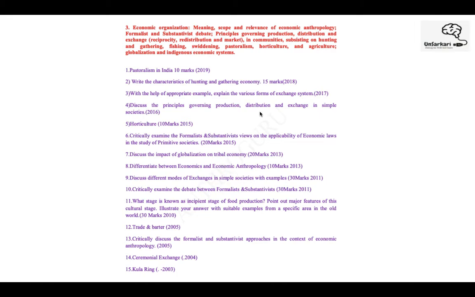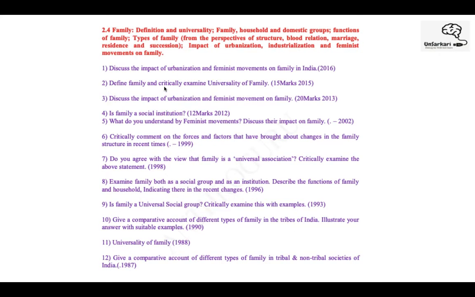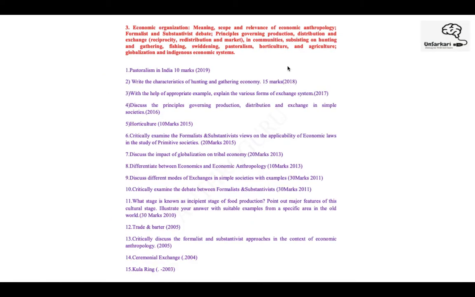Principles governing production, distribution, exchange. The formalist and substantivist debate, again they've directly asked this question. Impact of globalization on tribal economy. So you see, impact of globalization on tribal economy. Over here, there was impact of urbanization on family. Do you understand what kind of viewpoint the subject has? It is actually a dynamic subject, every day there is a kind of change. Every day there would be some new finding, which you can study and apply.